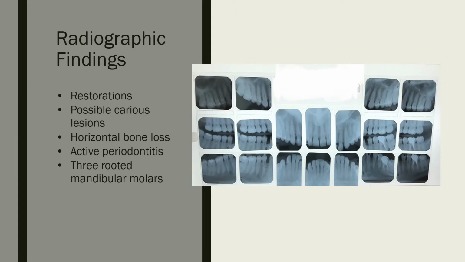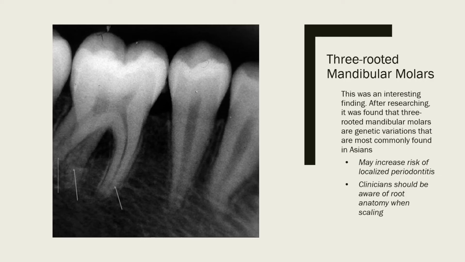Now we will be looking at this patient's most recent FMX to find radiographic findings. Restorations show up as radiopaque, possible carious lesions show up as radiolucent. You can see horizontal bone loss. There is active periodontitis, which is indicated by a fuzziness around the bone, and there are also 3 rooted mandibular molars. It was interesting to find 3 rooted mandibular molars on this patient. After researching, it was found that these are genetic variations that are most commonly found in Asians. They may increase the risk of localized periodontitis, and clinicians should be aware of them while they're scaling.